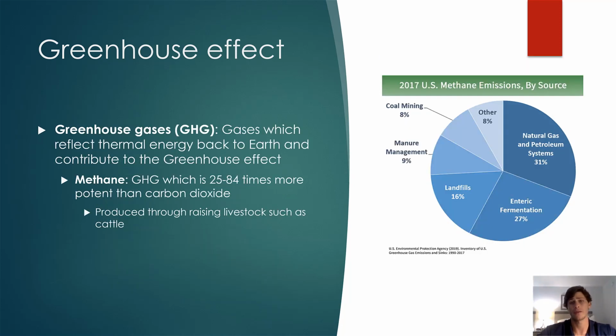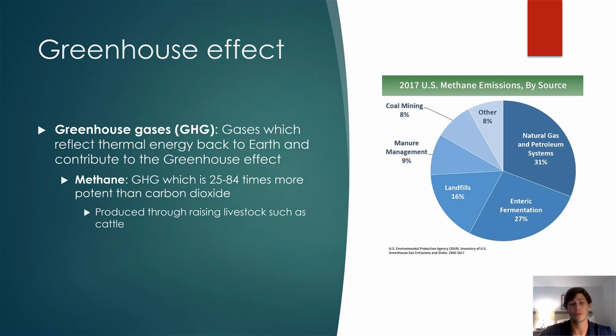Next up is methane. Methane is a greenhouse gas that is actually stronger and more potent than carbon dioxide in terms of its warming potential. It's between 25 to 84 times as strong, whether you look at a quarter century or century-long time scale. So it's more potent than carbon dioxide, but it's not produced in as high a volume annually as carbon dioxide.